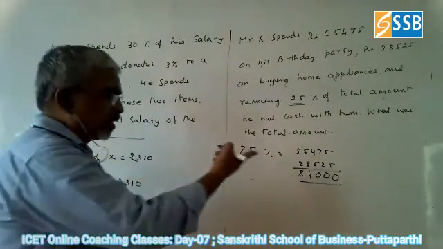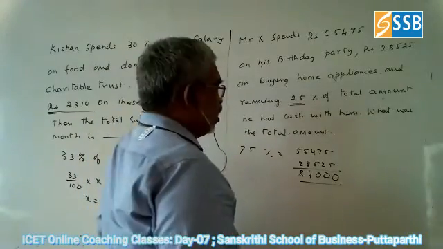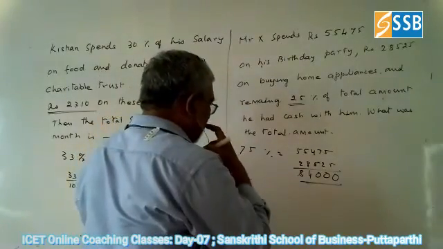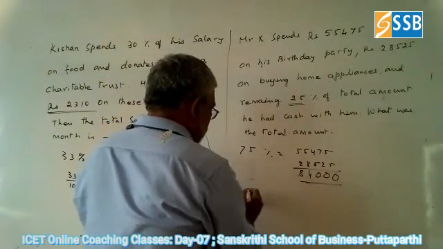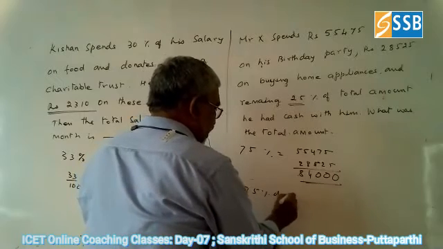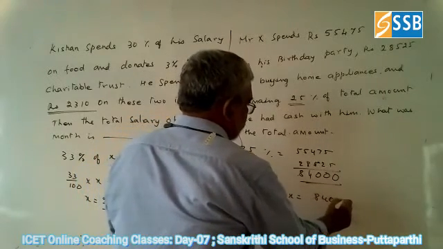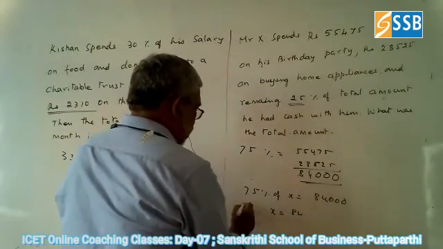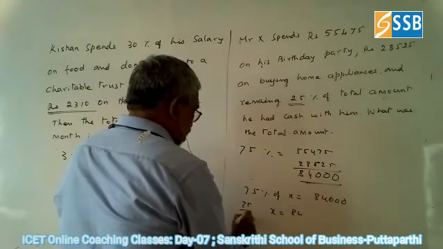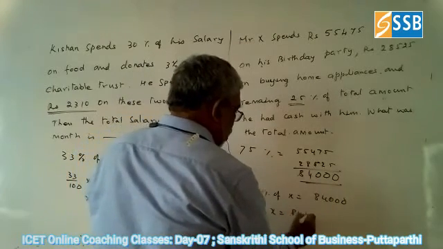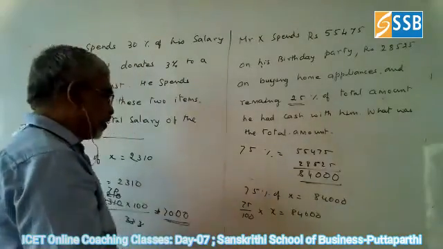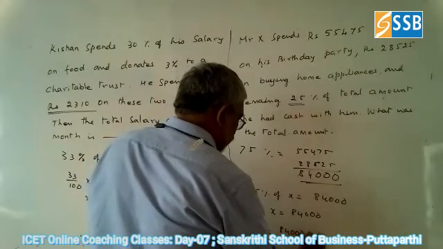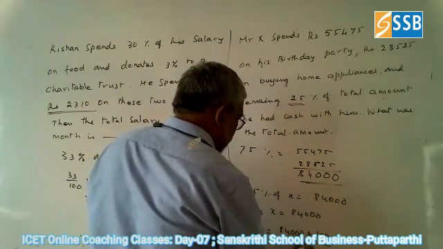So 75% is 84,000. So our 75% of X is equal to 84,000. So you can put 75 by 100 into X is equal to 84,000. That's all. So now X is equal to what? 84,000 into 100 divided by 75.